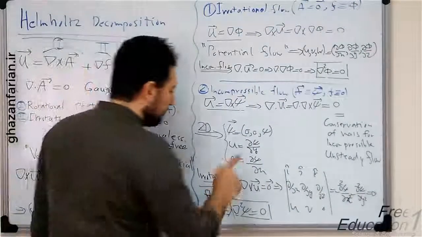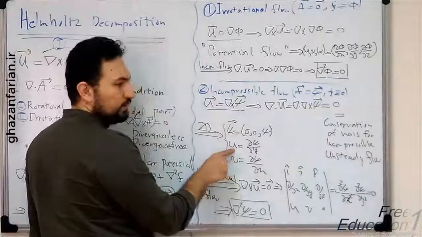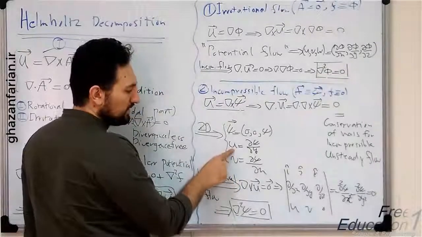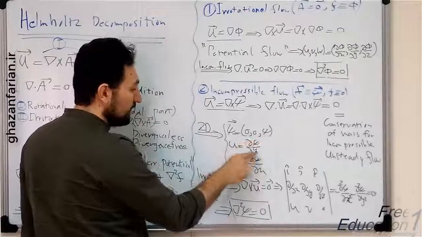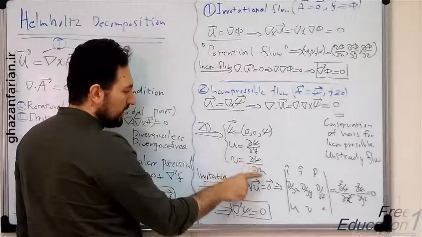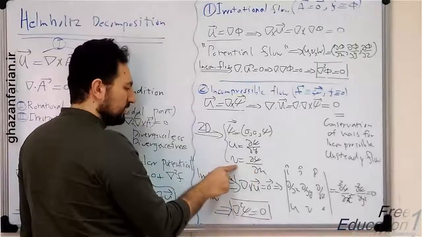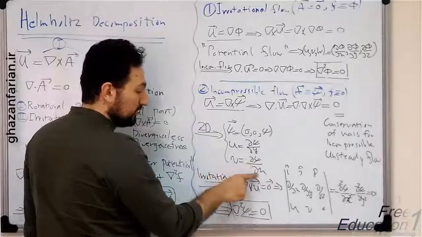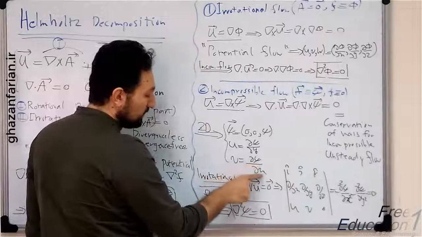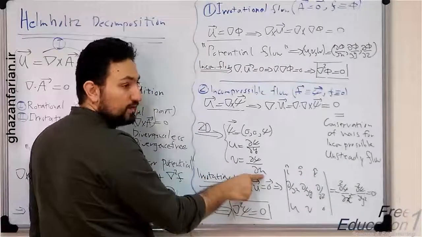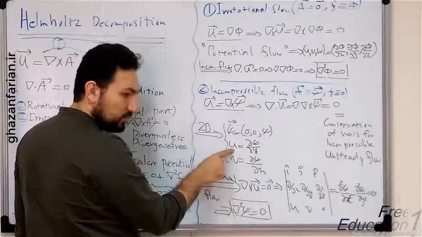And you will easily find that the u velocity, or the x component of the velocity, is equal to the partial derivative of the scalar psi function with respect to y. And the other velocity component is equal to the partial derivative of psi with respect to x. This is the y component. The partial derivative is with respect to x. This is the x component of the velocity.